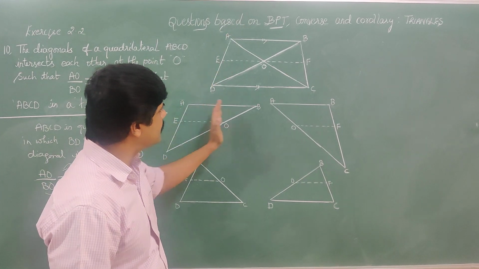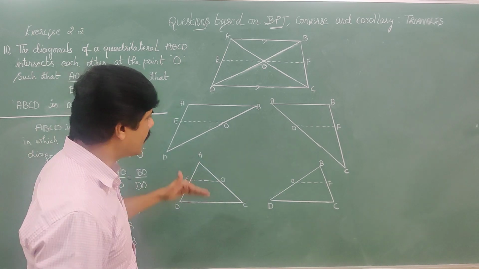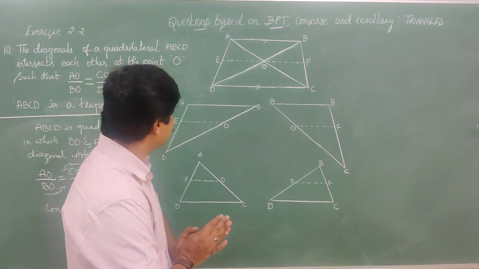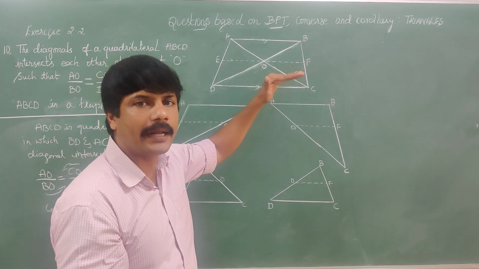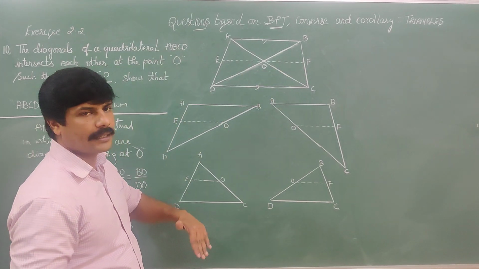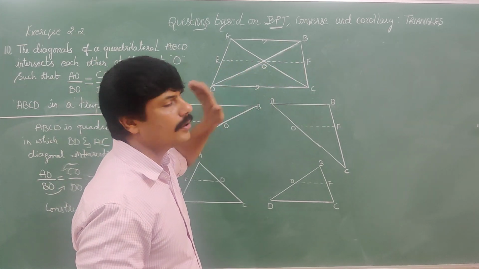Having AB as a base, two triangles. Having BC as a base, two triangles. Now I will apply BPT and then I prove the converse of BPT, so that I will easily get this EF is also parallel to DC.